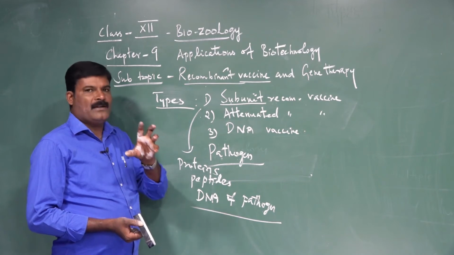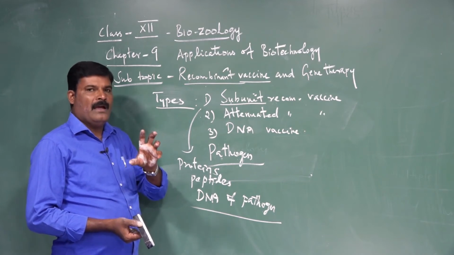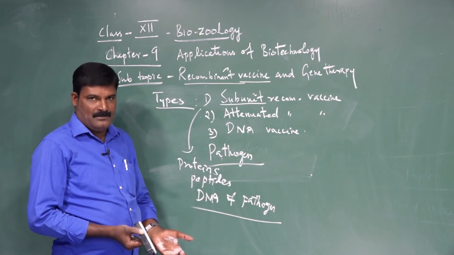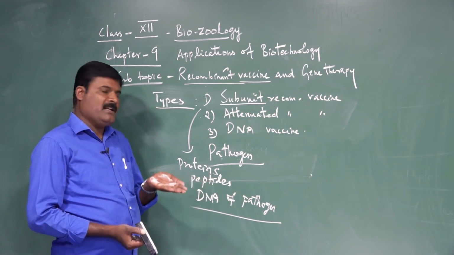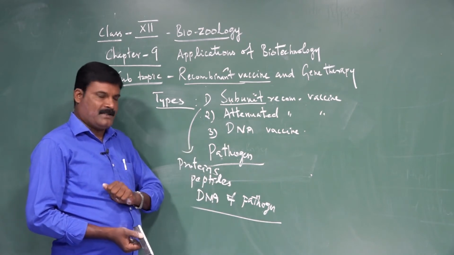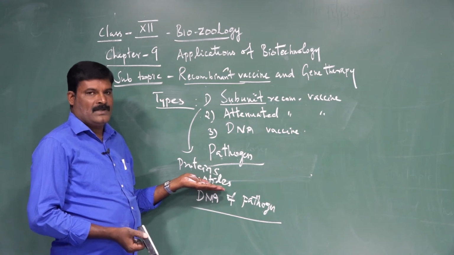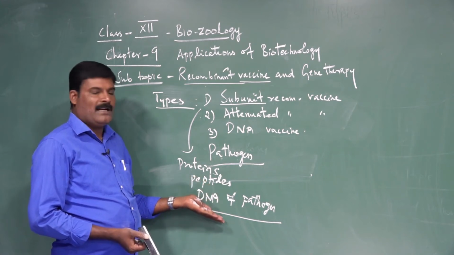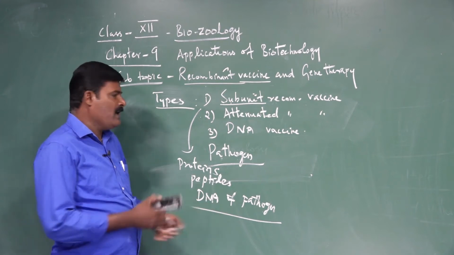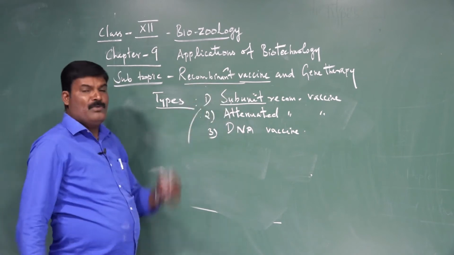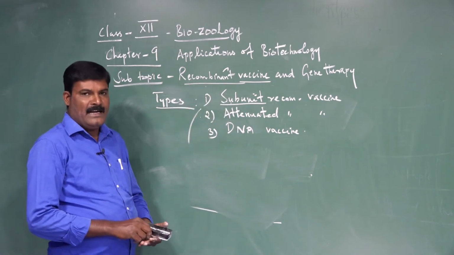The components, or products, of the pathogenic organism, not the entire organism. Suppose a bacterium synthesizes a protein. That protein alone we separate, or it may be peptides, amino acids linked by peptide bonds, or directly the DNA of the pathogens. What are the advantages of using a subunit recombinant vaccine? There are three advantages.